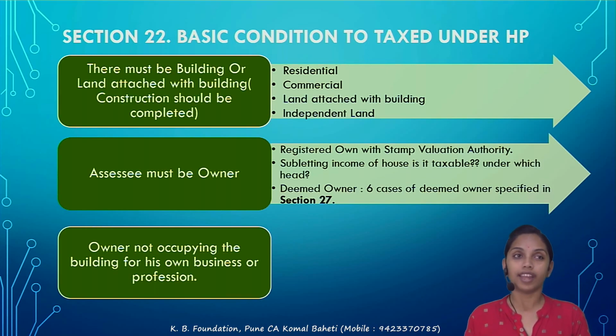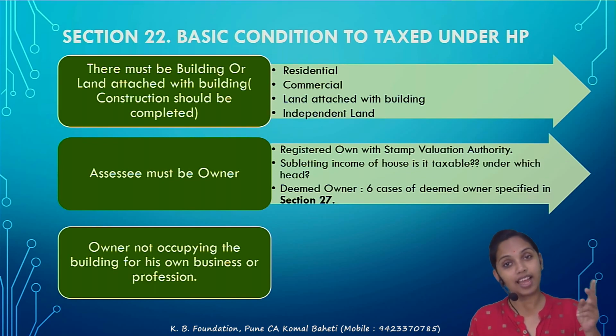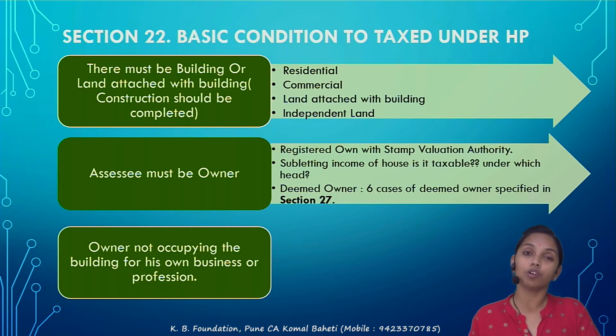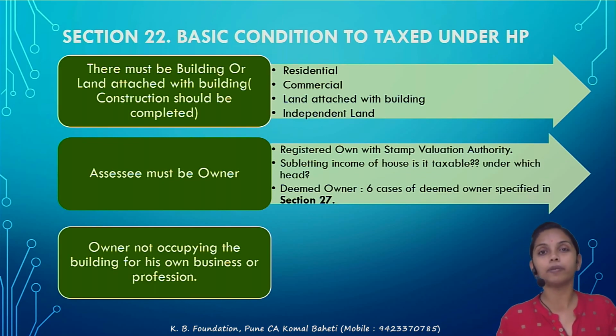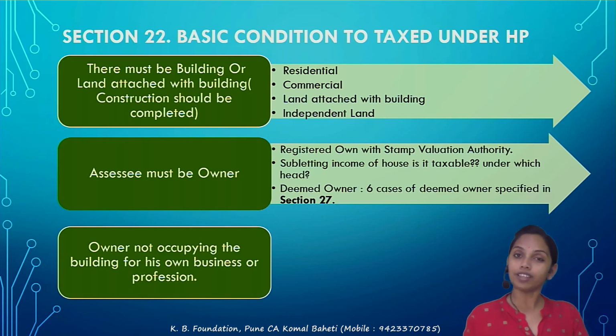Next, for an example, there is a residential house property. A has given it on rent to B, and B has further let out that property to C. In this scenario, A is receiving rent and B is also receiving rent from that building. Now the question is, under which head would it be taxable? First, whether it would be taxable under the HP or not. So first there must be a building.